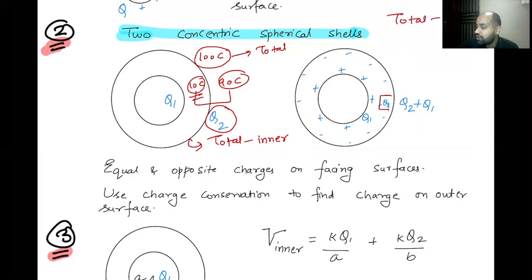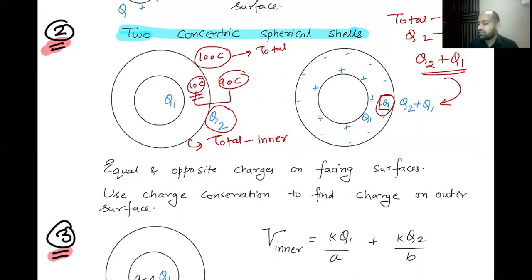I am going to do total minus inner. The charge on the inner surface I've already found: it's minus Q1. So the charge on the outer surface will be the total minus the charge on the inner surface. Minus minus becomes plus, and you'll get Q2 plus Q1 as the charge on the outer surface. Done.